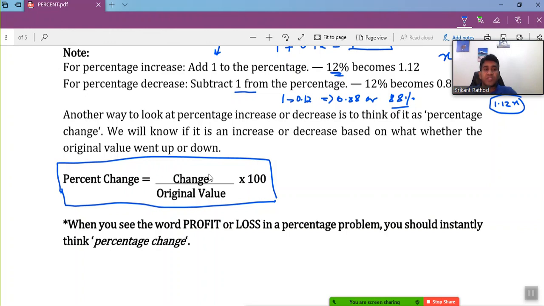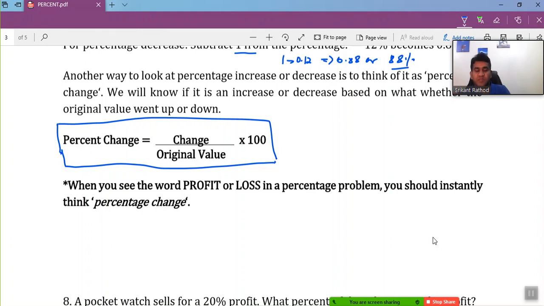And this is the concept you really need to know for the questions relating to profit or loss in percentage problems. The definition of profit or loss is simple. When we say we got a profit, the selling price should be greater than the cost price.